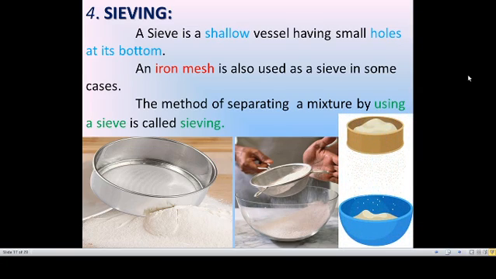And the fourth method is sieving. A sieve is a shallow vessel having small holes at its bottom. There will be small holes at the bottom of that sieve. Iron mesh is also used nowadays as a sieve. You can see this type of sieve in your home itself. Iron mesh, that means stainless steel, is used as a sieve. This method of separating a mixture is called sieving. By using a sieve we separate a mixture, and the method of that separation is called sieving.